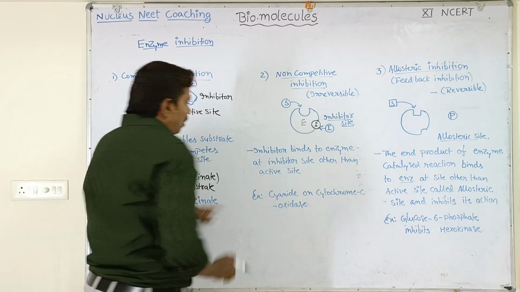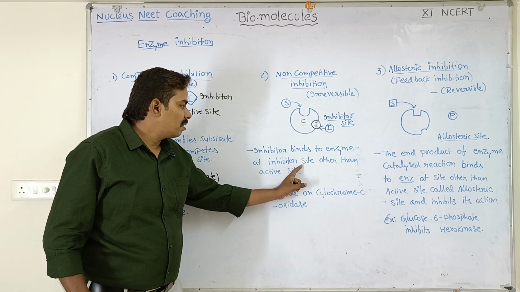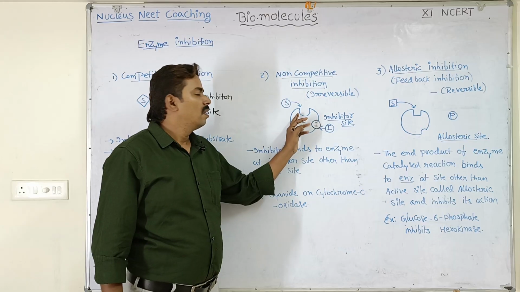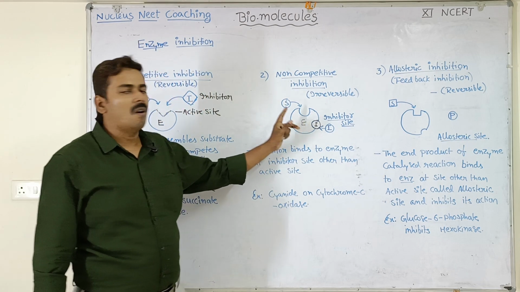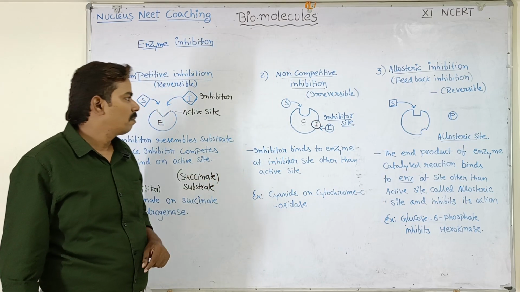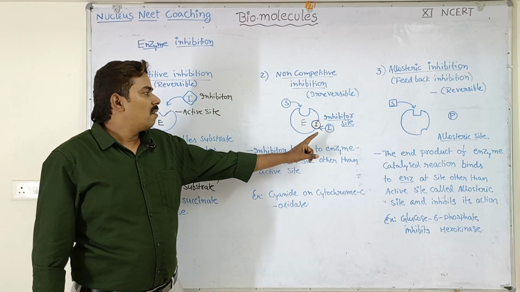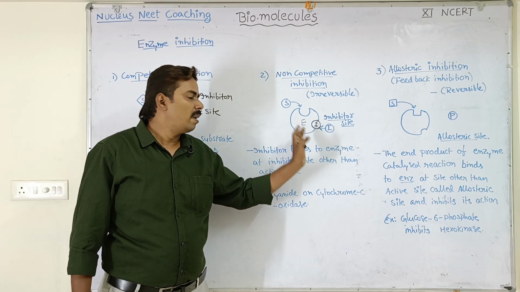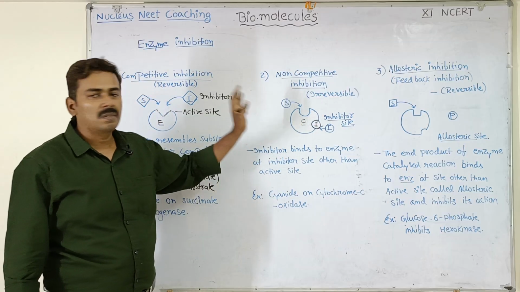Look here, the inhibitor binds to the enzyme at a site other than the active site. Because of this, the shape of the active site will change. As a result, the substrate is not able to interact with the enzyme, hence no enzyme catalyzed reaction. So this is an irreversible type of inhibition. Once the inhibitor binds to the enzyme, there is no going back. The inhibitor never leaves the enzyme. So that's why it is an irreversible inhibition.